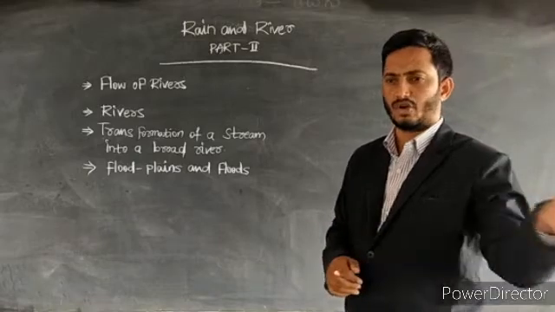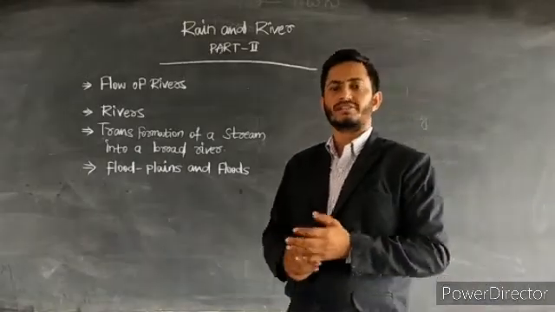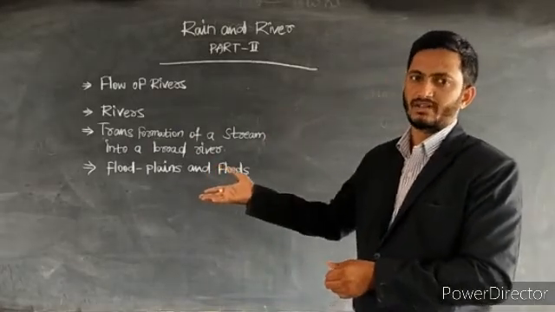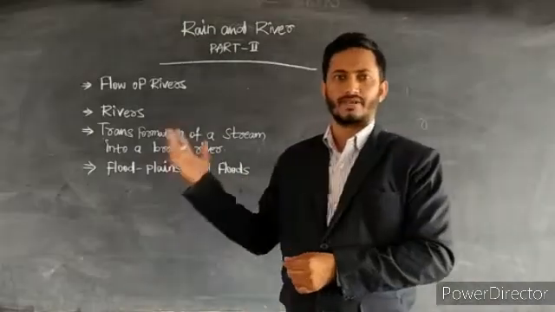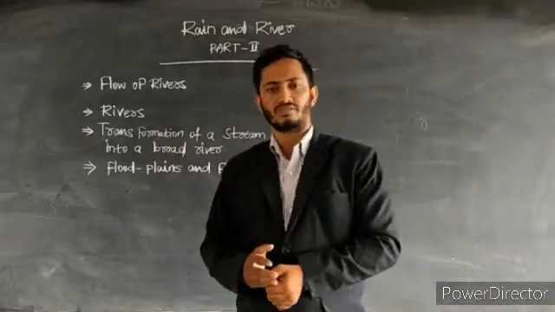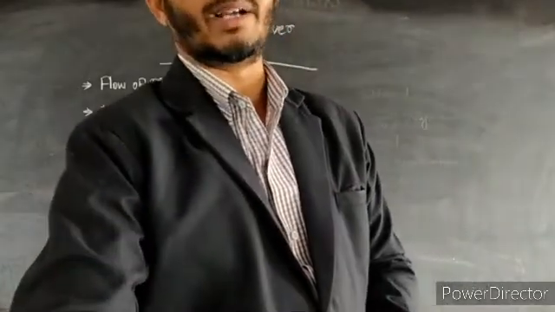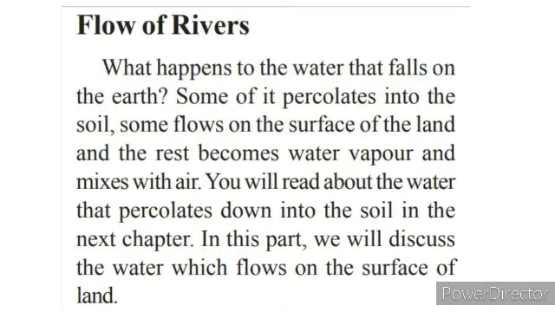From the tanks it joins into a canal, it goes into streams, and finally it joins into the river, like river Godavari. Manjira and Pranahita are the tributaries of the Godavari, so like that they join into the different types of streams. So what happens to the water that falls on the earth?